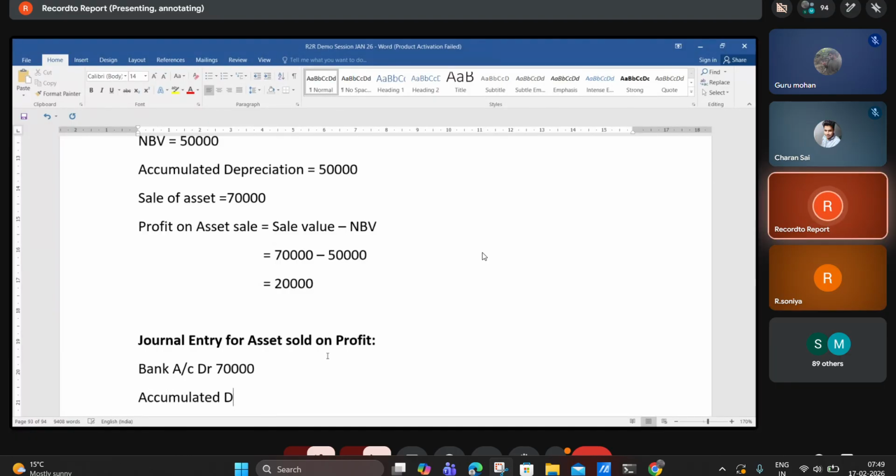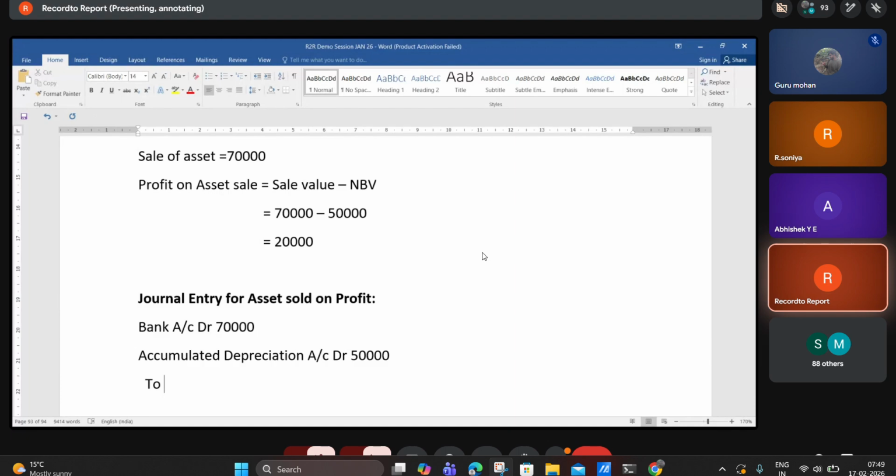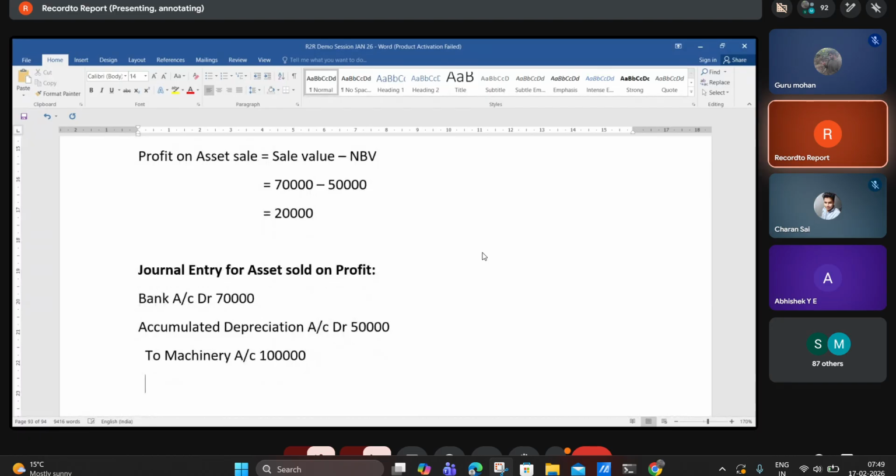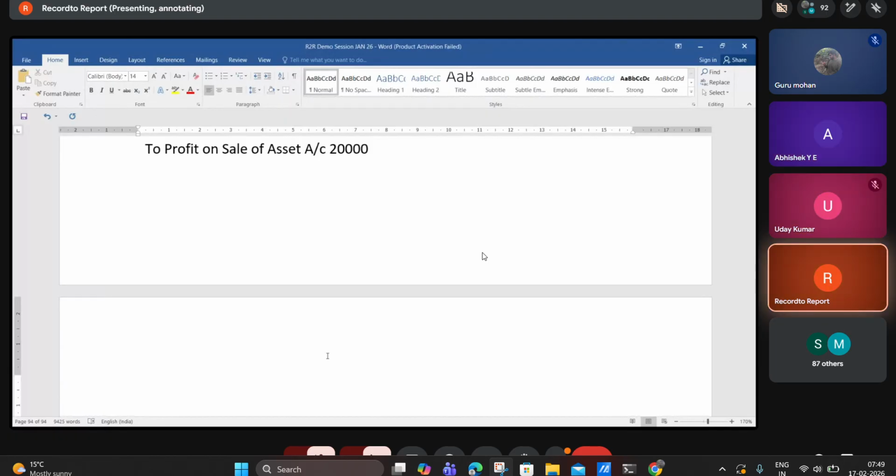Accumulated depreciation account debit, 50,000. To machinery account, 1 lakh. To profit on sale of asset account, how much amount, guys? 20,000. Understood?